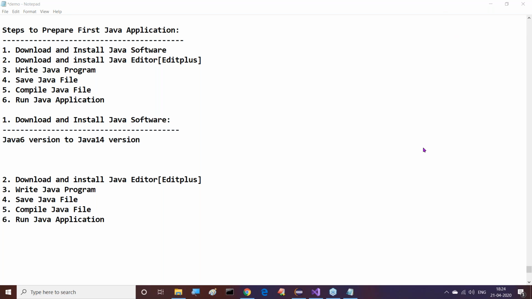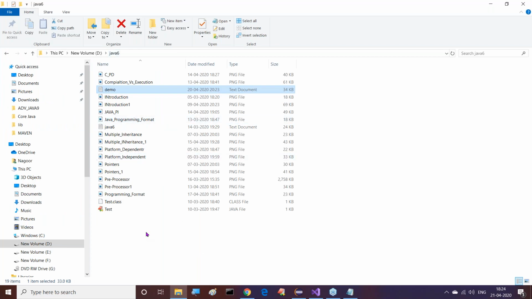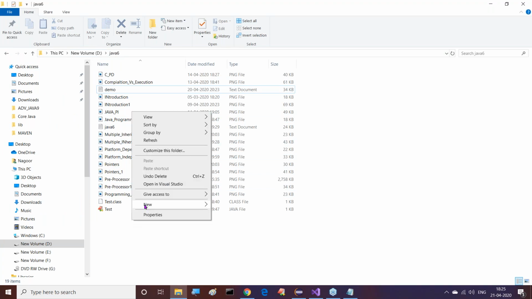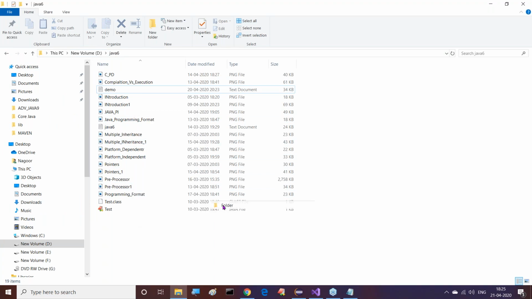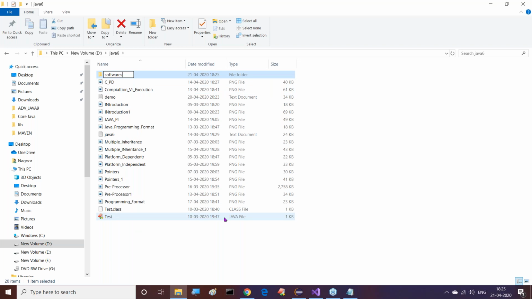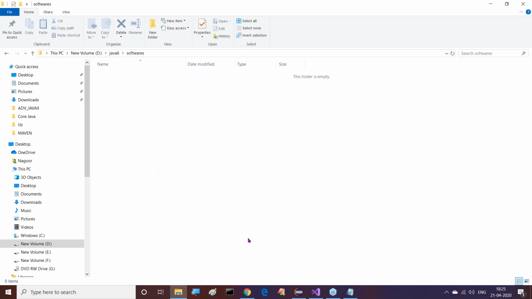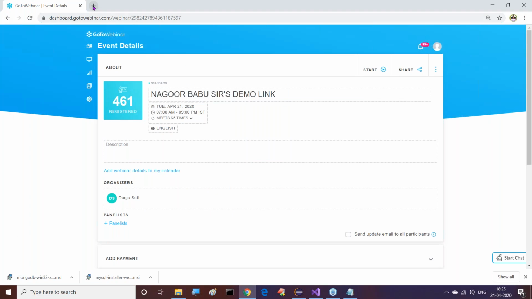Then after completion of this, what about the next one? How is it possible to download Java version from the internet? I'll give some clarity to you. Try to understand it now. Say for example, Java 6 version here I've taken. In our D drive, in the Java 6 folder itself, I want to prepare a folder. That folder is Softwares. Of course, later on I will share these softwares with you also. So here I want to keep my downloaded softwares. Anyway, I want to download some softwares. First of all, let me check.